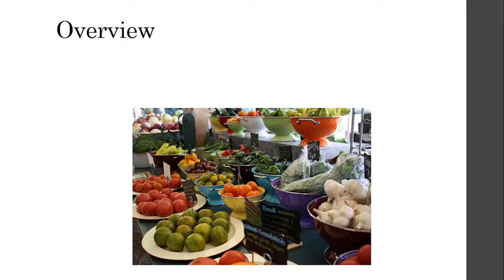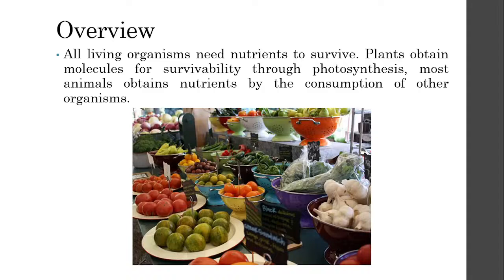Understanding overview. First, understand that all organisms must have a source of energy or source of nutrients. We know that plants obtain the molecules for them to survive from the air and the minerals from the ground. And we know that via photosynthesis, they can create the important compounds that they need in order to survive, such as ATPs.